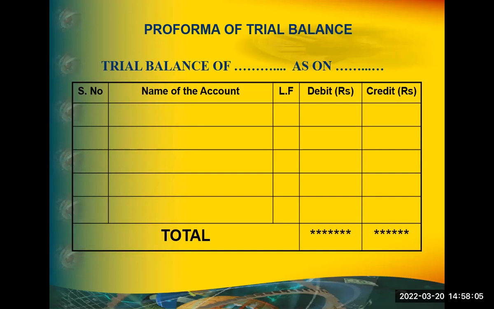Buying a machine, what's the entry? Suppose you write purchase account debit to cash, your trial balance will tally. This is called error of principle. What you have done is treated a capital expenditure as revenue expenditure. Machinery should be debited because you bought the machine, it's an asset. But instead you wrote purchase account. Capital expenditure, capex, has been treated as revenue expenditure. Trial balance will tally. Okay, just an idea.